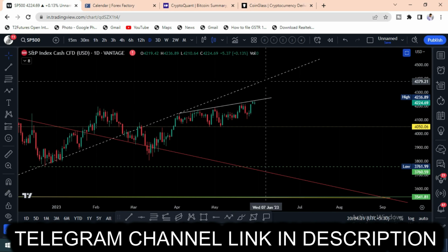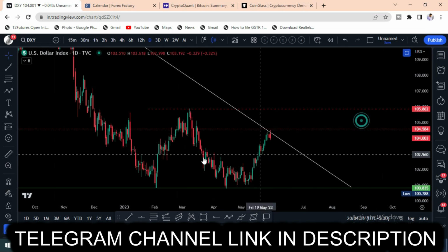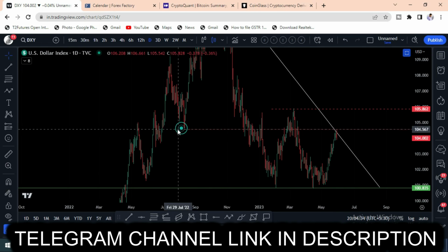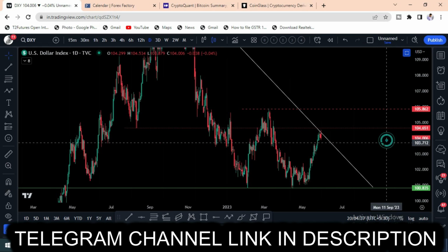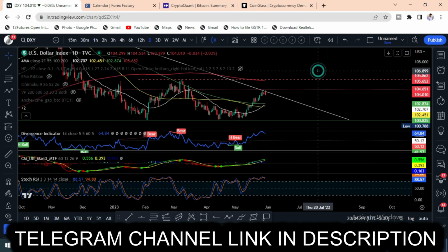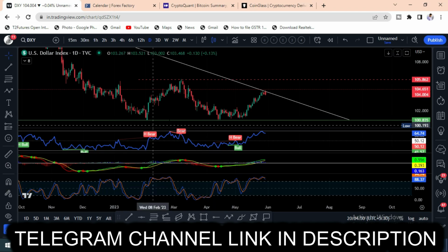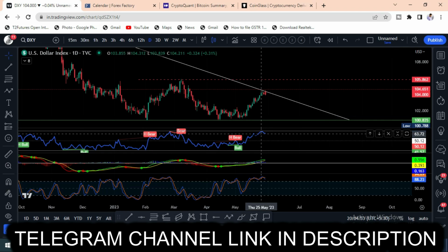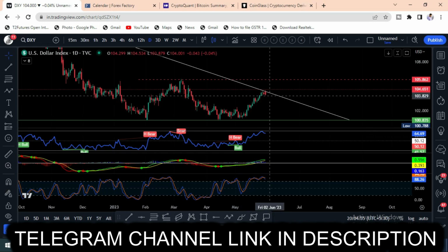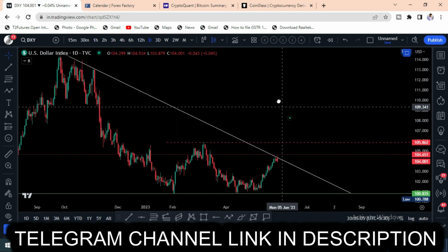And if you see the DXY dollar index, the dollar index tried to break the previous support, and now it has turned into resistance, that 104 level. If you see the moving averages, 105 is indicating a resistance area. But here a double top, double bottom pattern has taken place, and RSI has reached the maximum level, so I am thinking that it can cool down. It can come to the $100 area again, then we can see a great breakout to the upside. That breakout will happen, and if it happens, the next target will be 113, which I already explained in past days.